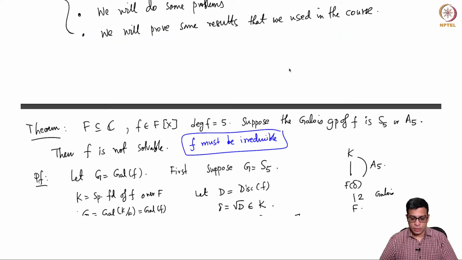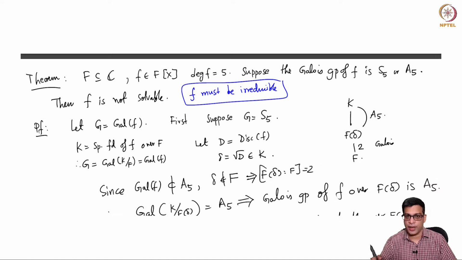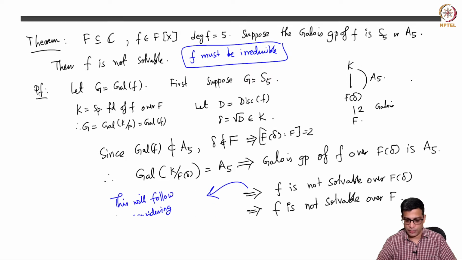Welcome back. Last time we proved this theorem which says that if you have a quintic polynomial over a subfield of complex numbers whose Galois group is either S5 or A5, then it is not solvable. So it gives us a way to construct a non-solvable quintic polynomial. We need to now go ahead and construct a polynomial whose Galois group is S5 or A5.